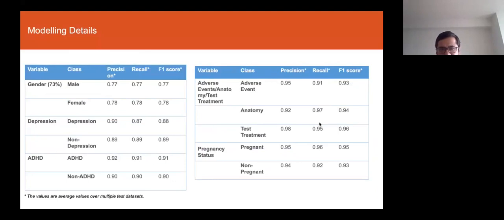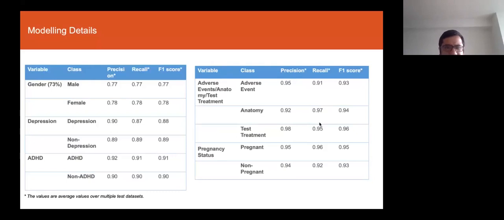For gender, the accuracy becomes slightly less, and that makes intuitive sense, because the language used between depression and non-depression would be very different, and it would be easier for a machine to pick up that difference as compared to gender, which becomes very subjective.